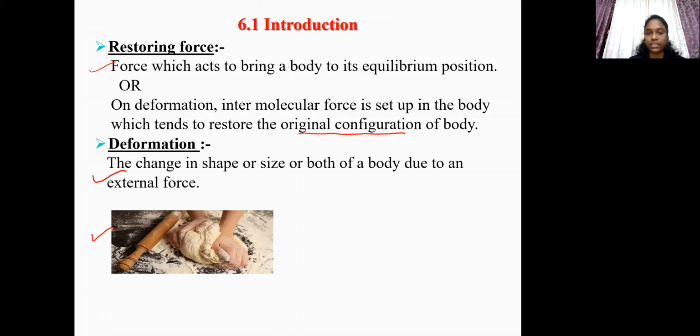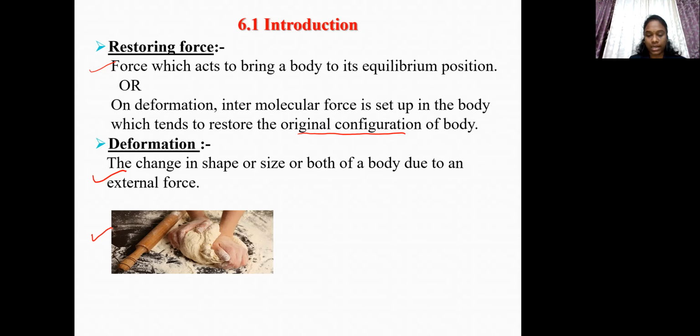Dough means कणकेचा गोळा. When external force is applied on the dough, then there is a change in its shape and size, means it undergoes deformation. And when the applied force on the dough is removed, dough cannot regain its original shape and size.